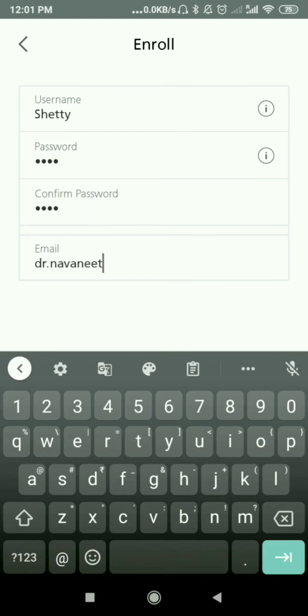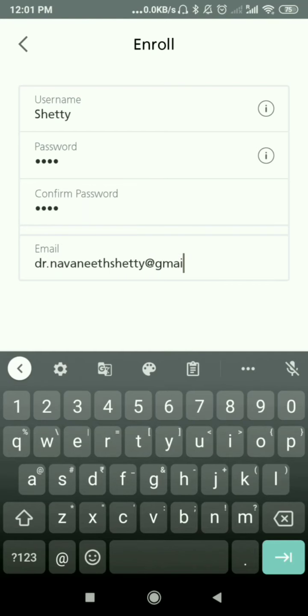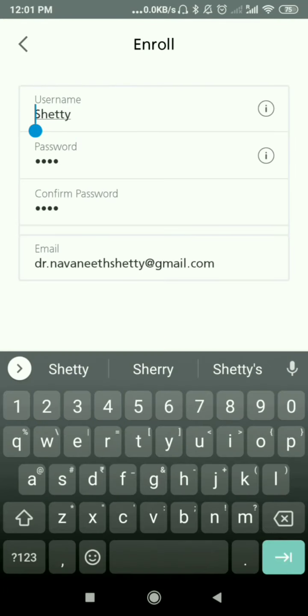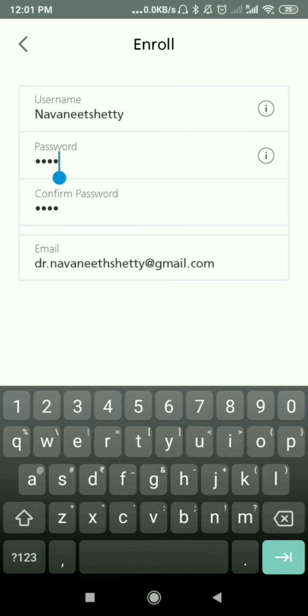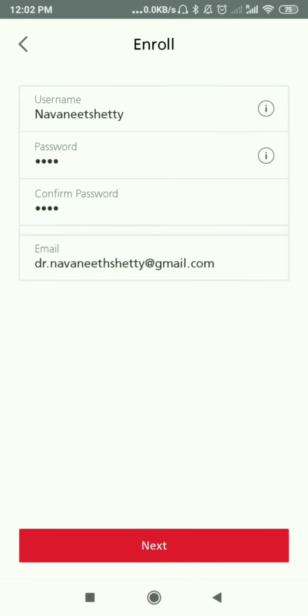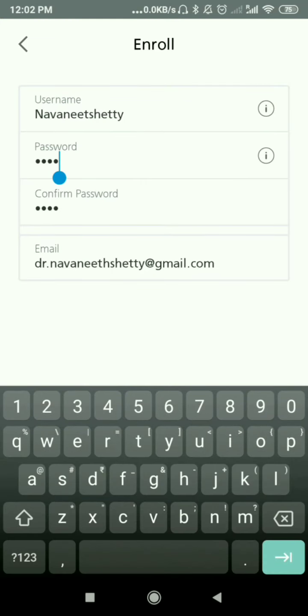Email ID is required. Every transaction detail you will receive through this email ID. One more thing, the username you have to put between 8 to 14 characters. More than 8, below 14 it should be. And the password should not have repeated characters, in the sense AA, two of the same, can't repeat. Every single character unique, like ADLG123, like that you have to enter, or else it won't accept.